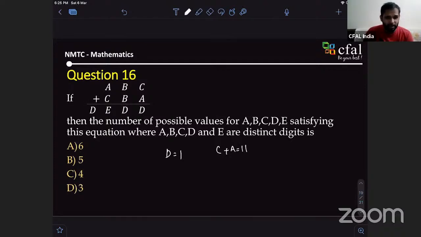What is B plus B equal to, anybody? Sir, in the case A plus C plus A is equal to 11, then on the left side we get A plus C also is 11. So then E will also be 1, right? Sir, there are different cases, so you have not considered all the cases properly. See, B can be only 0 and 5.